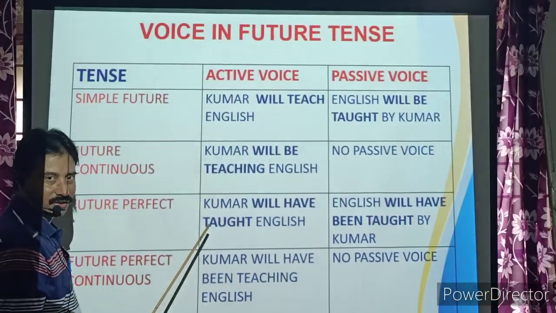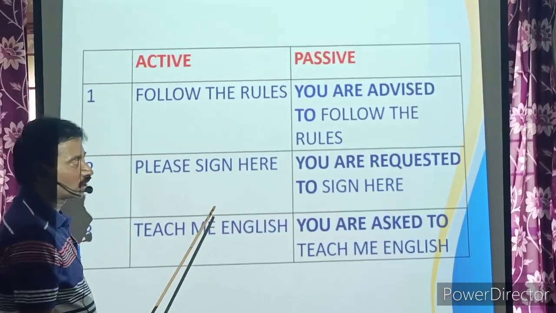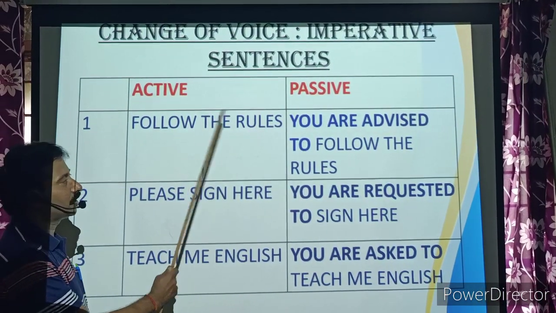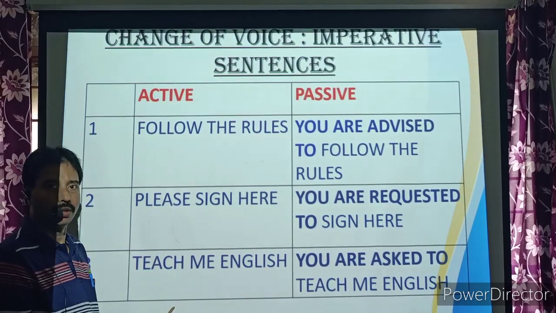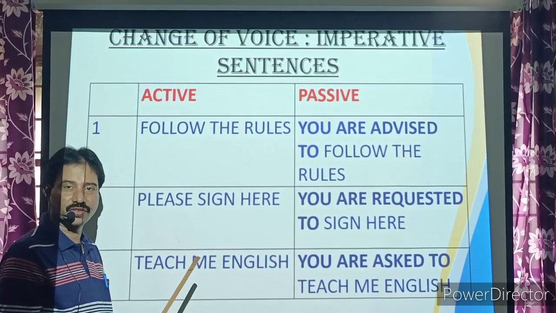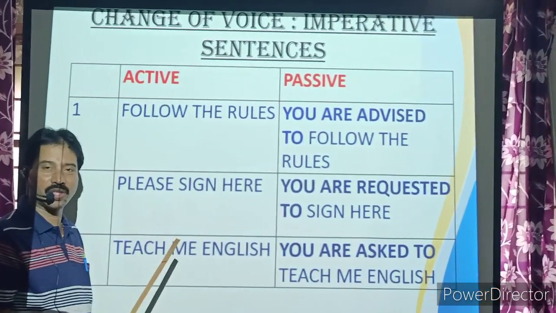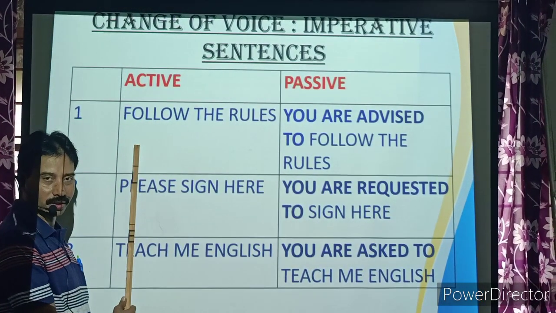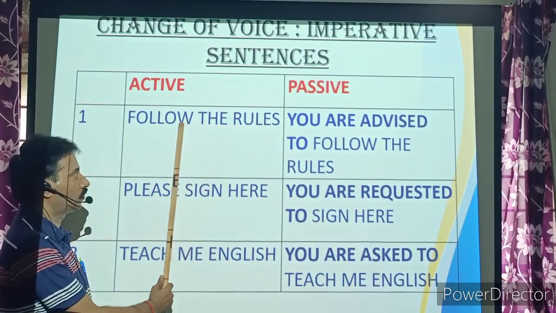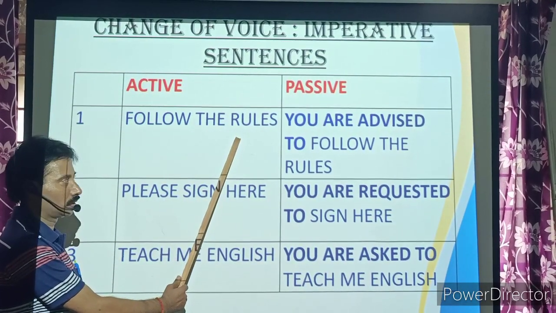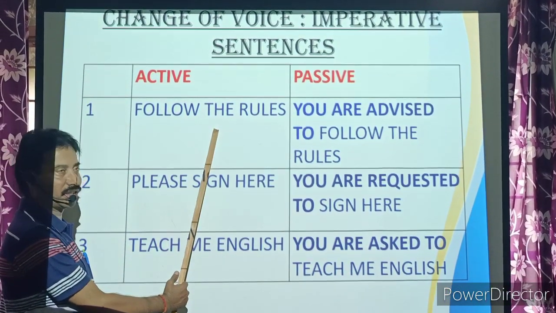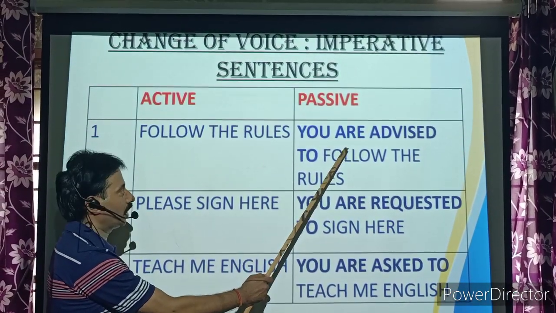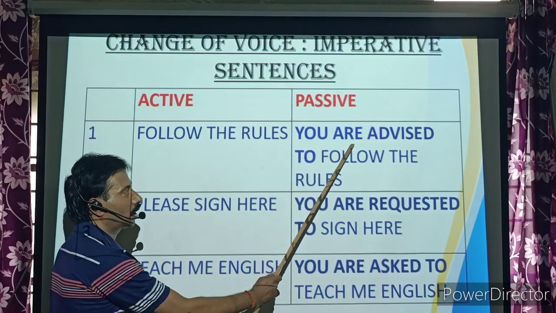Now, other than this, there are some abnormalities. For example, change of voice in imperative sentences. Till now, we have done sentences which have subject plus verb plus object. Here there is no subject, only verb plus object. Follow the rules. When we change this kind of sentence, since it is an imperative, you can change this into passive voice by using you are advised.